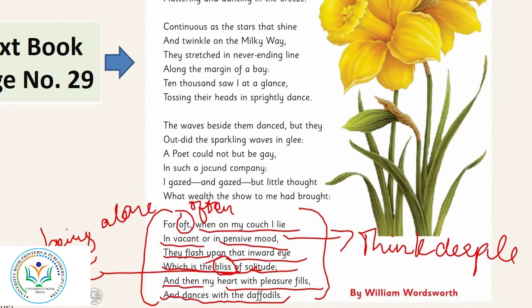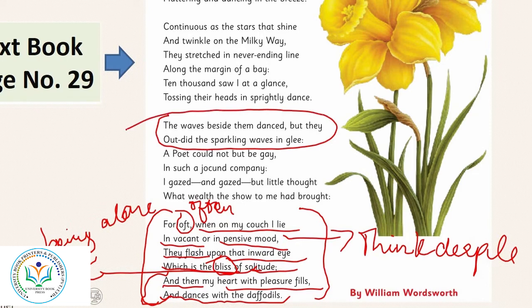And then he says that my heart fills with the pleasure when I think of the beauty of the daffodils and dance with the daffodils. And my heart dance with the daffodils, with the joy, with happiness. Again, you can see the use of personification in how the heart can dance with the daffodils. So it is again the use of personification here. This is also the use of personification here. The wave beside them dance but they.